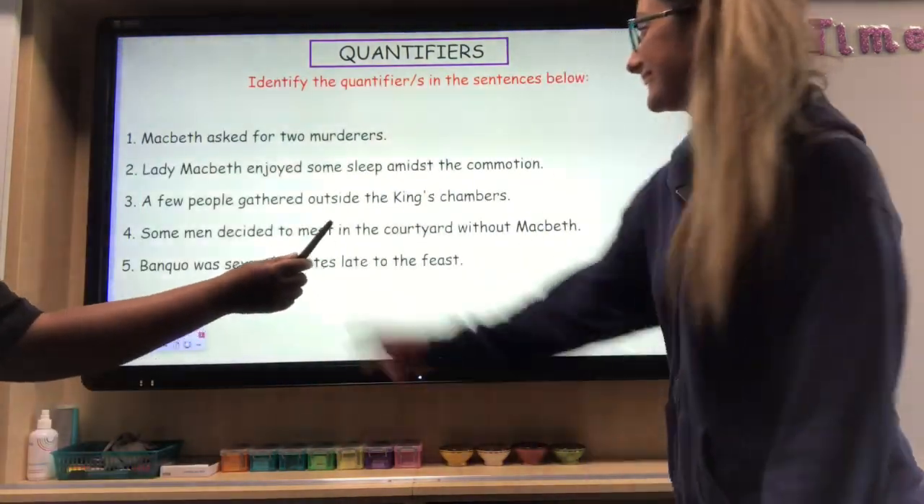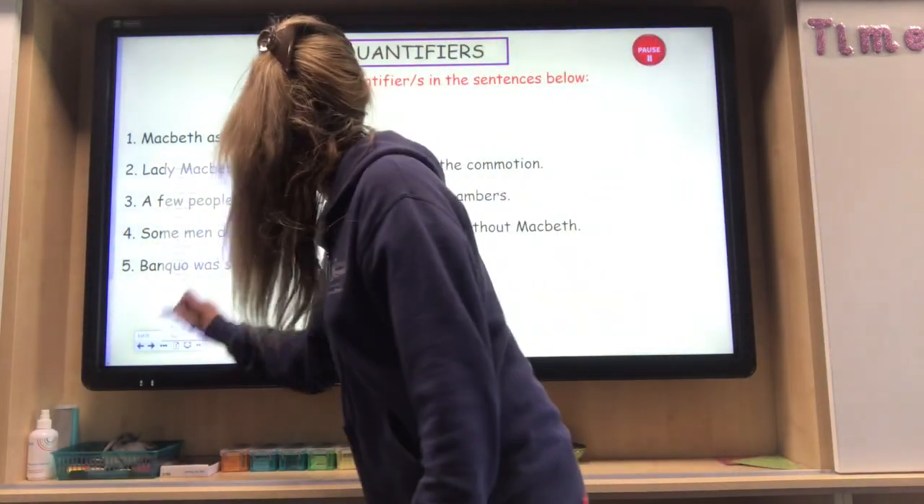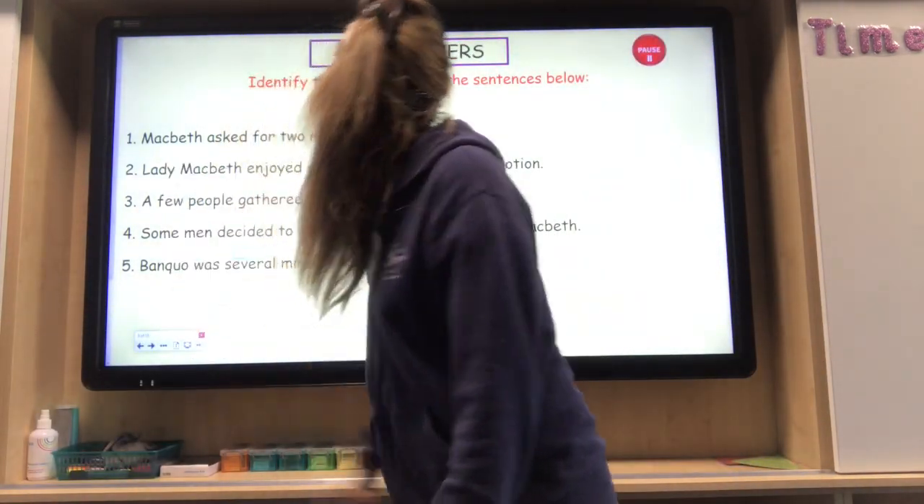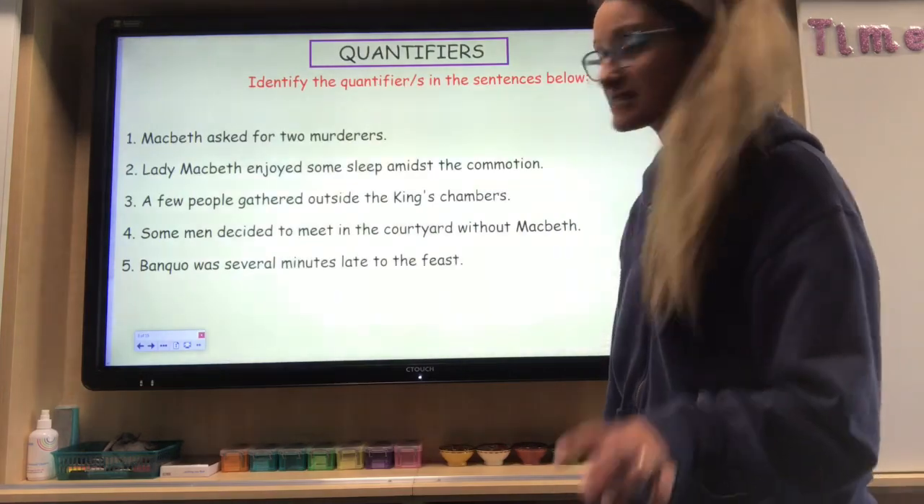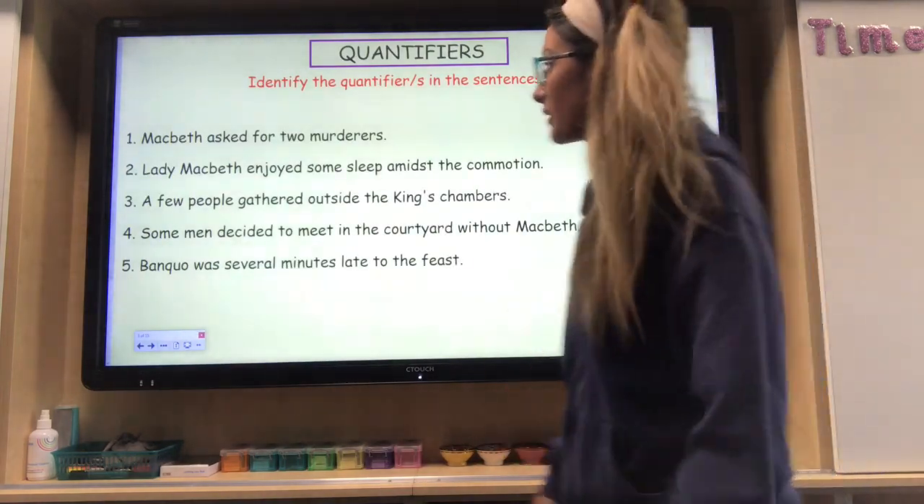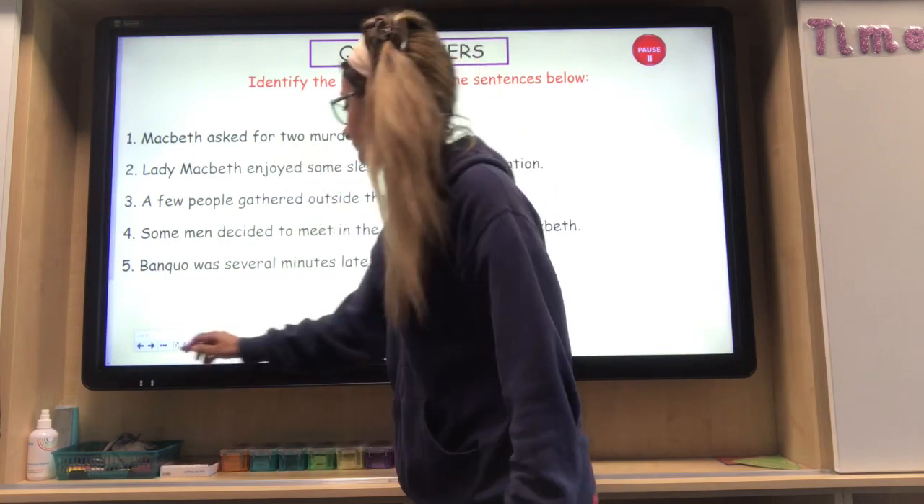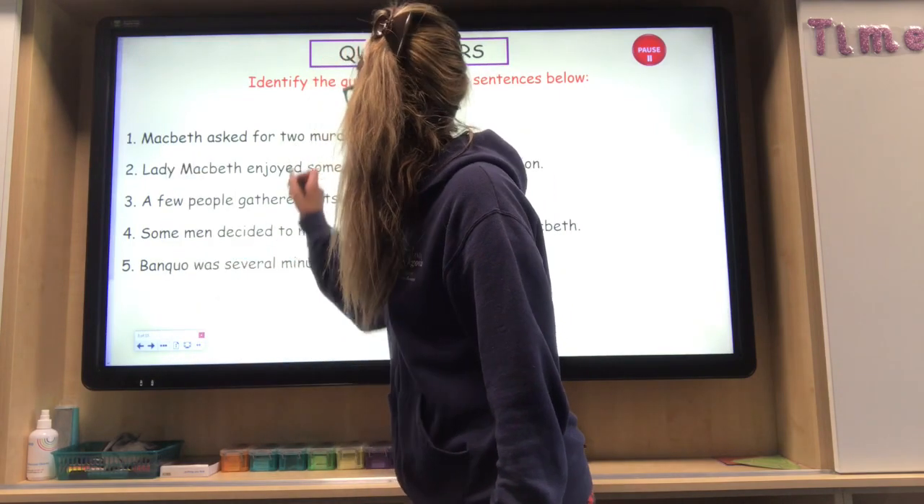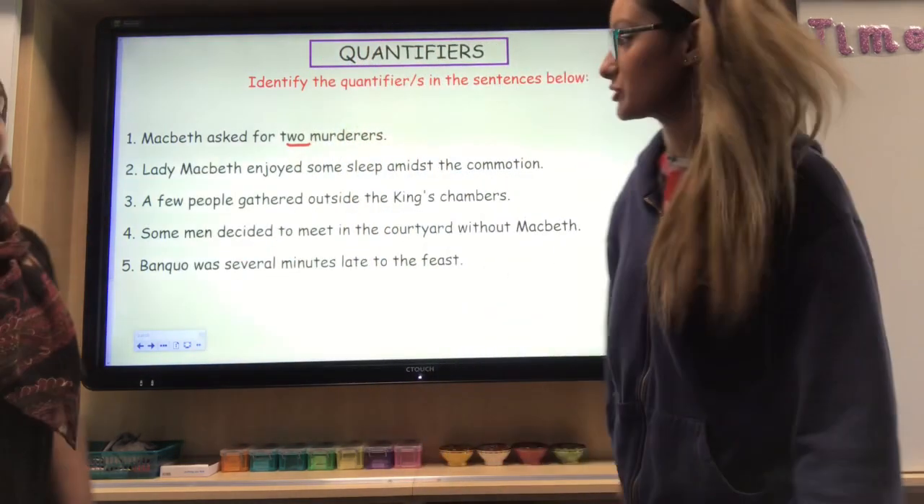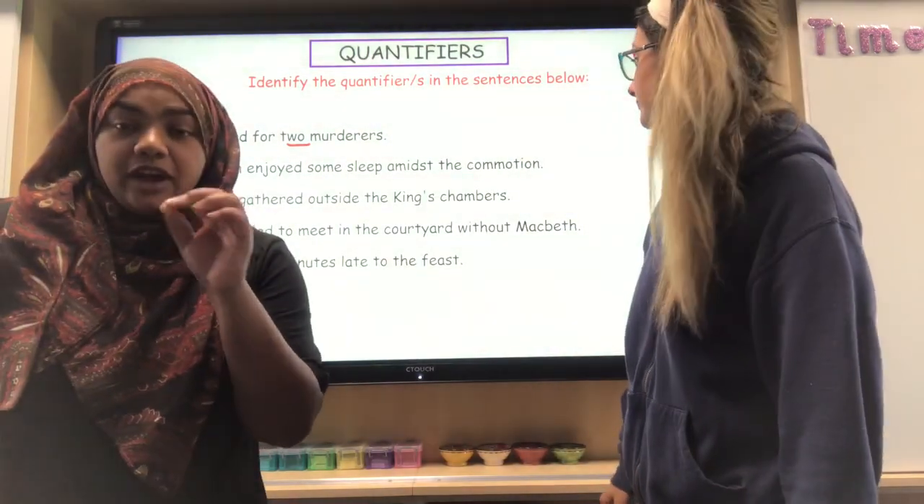Right, number 1. Macbeth asked for two murderers. Sometimes with the quantifiers, I find it really easy to look for the numbers first, and that's what I'm doing. So Macbeth asked for two murderers, so there's your quantifier. Two murderers. Remember, the quantifier comes before the noun.